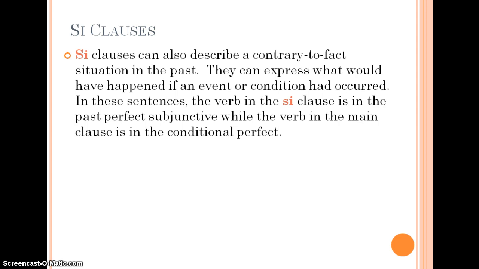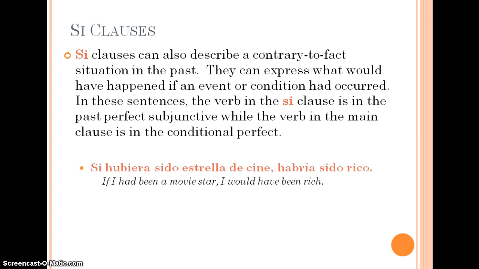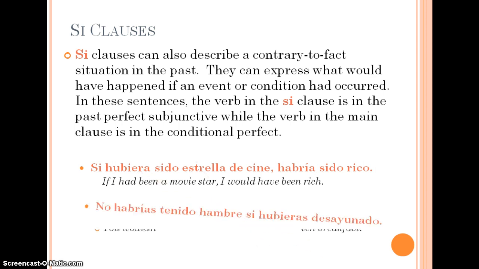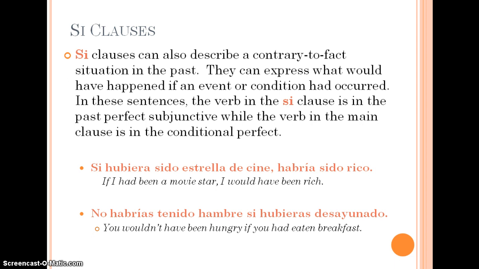Now we're going to look at Si clauses in contrary to fact situations in the past. They can express what would have happened if an event or condition had occurred. When we have these types of situations, then the verb in the Si clause is in the past perfect subjunctive, and the verb in the main clause is in the conditional perfect. Other examples. Si hubiera sido estrella de cine, habría sido rico. No habrías tenido hambre si hubieras desayunado.